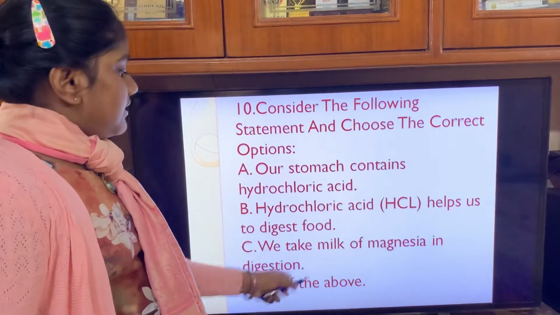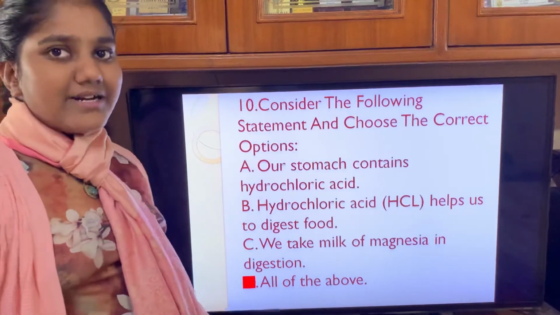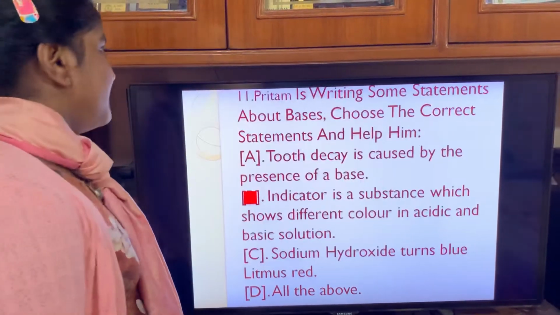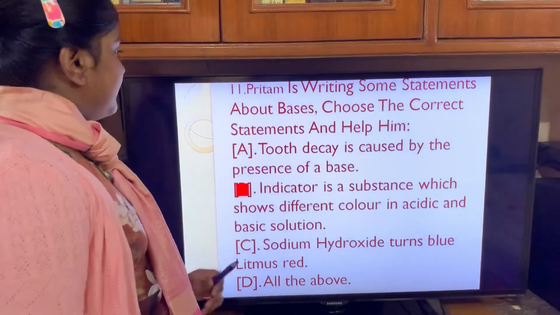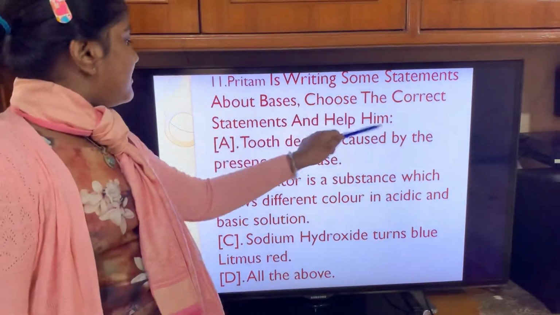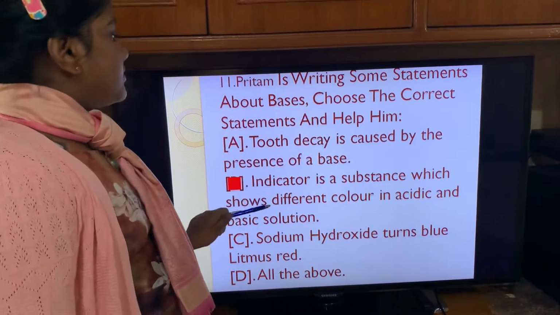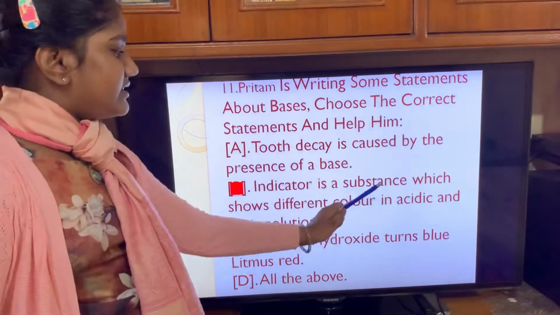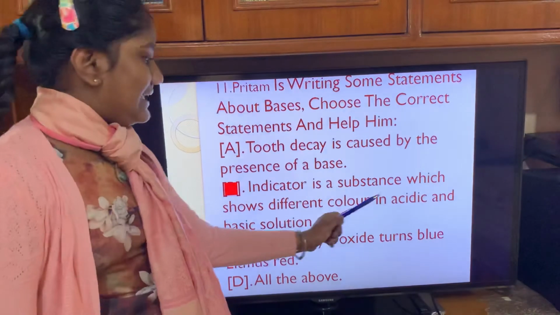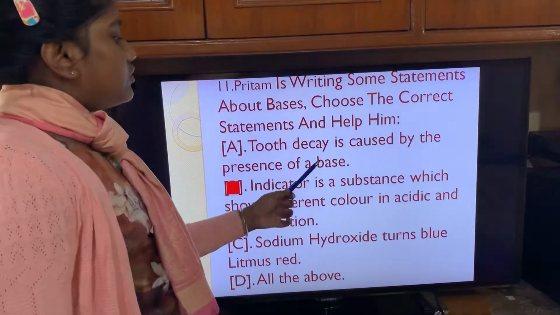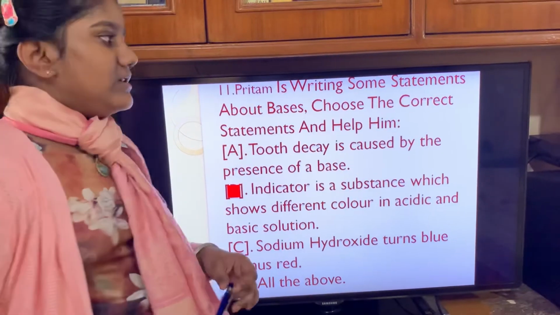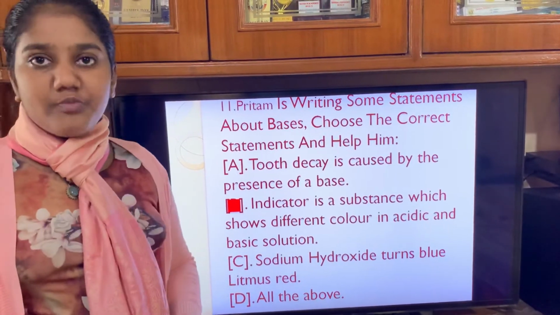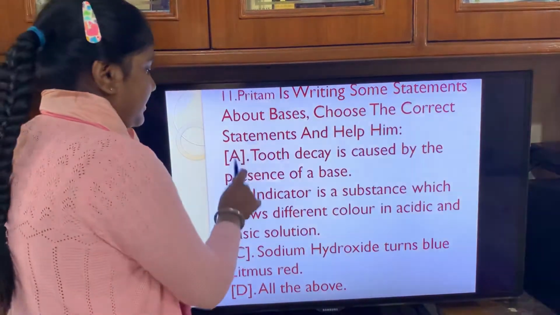So all of these is the correct answer. Now next, Pritam is writing some statements about bases. Choose the correct statements and help him. So the correct answer is: an indicator is a substance which shows different color in acidic and basic solution. Tooth decay is caused by acid, therefore our toothpaste contains bases. So this is not a correct statement.